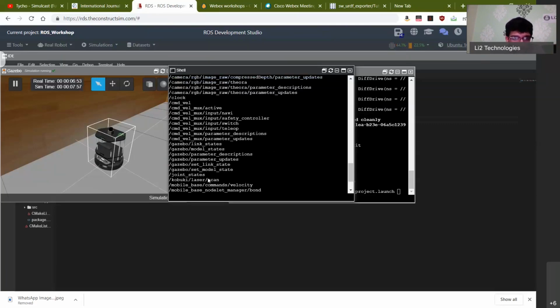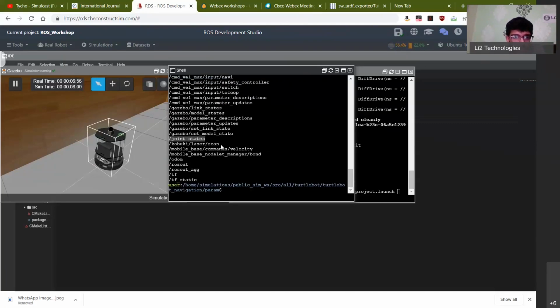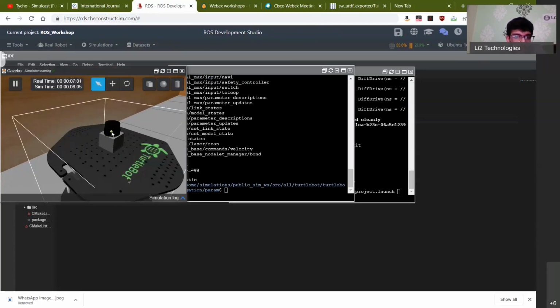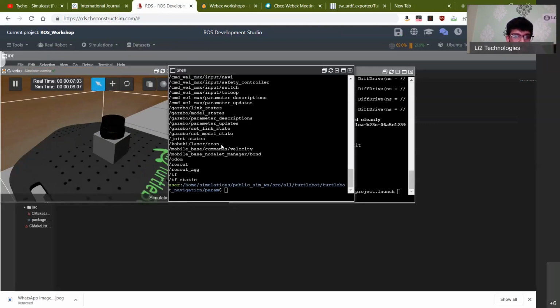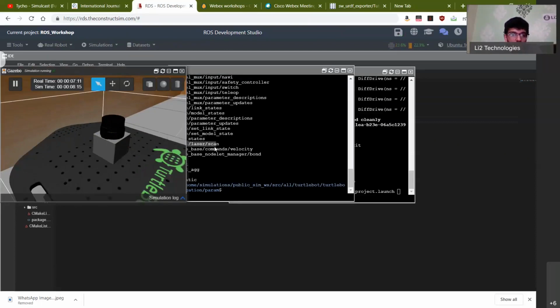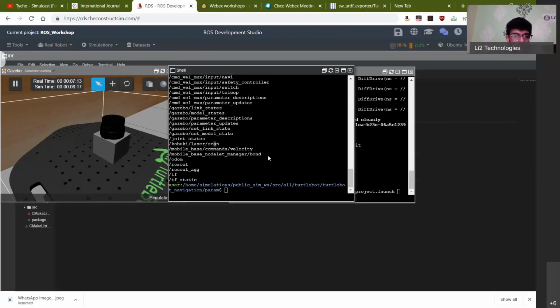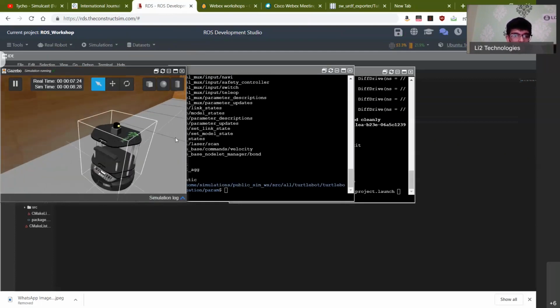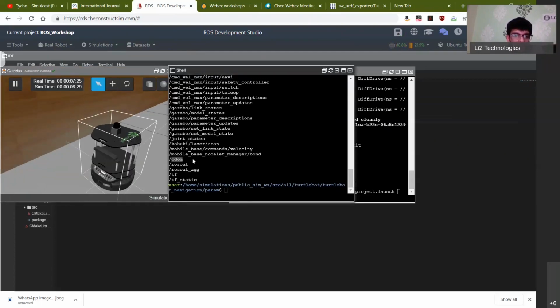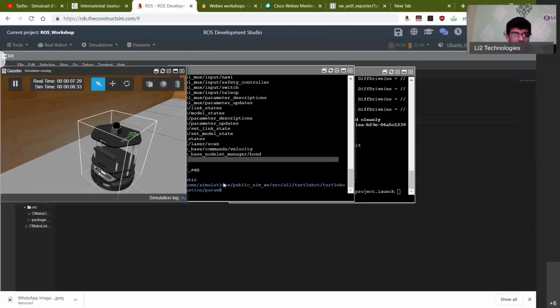And then you also have the joint states of the robot. Then you have the Kobuki laser. Now this is the laser which is here. This is the lidar. This lidar here publishes data under this Kobuki slash laser slash scan. And if you remember, this is the slash scan data that we were initially subscribing to get where the robot is. And then mobile_base nodelet, you have, yeah, here odometry, which is slash odom. And this is what tells you where the robot is. So there's an encoder built into this robot, and it'll publish data about where this robot is with respect to its initial position under this topic.